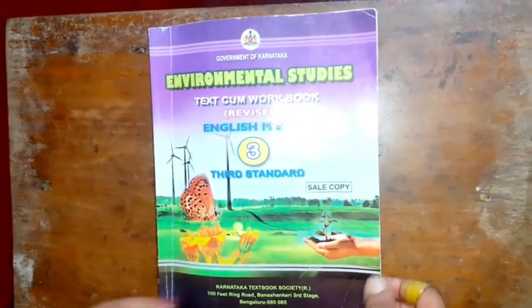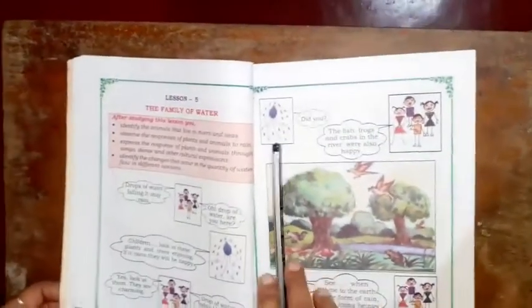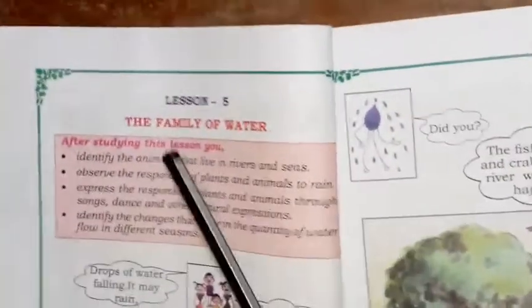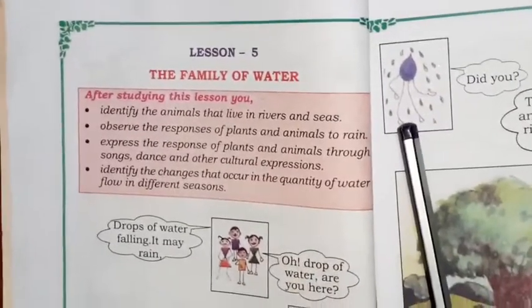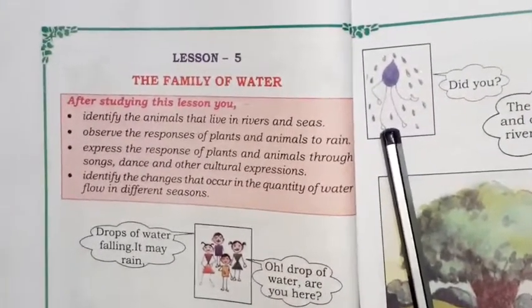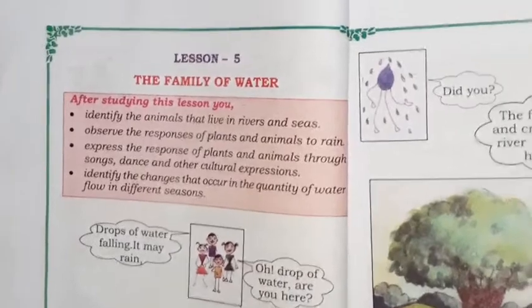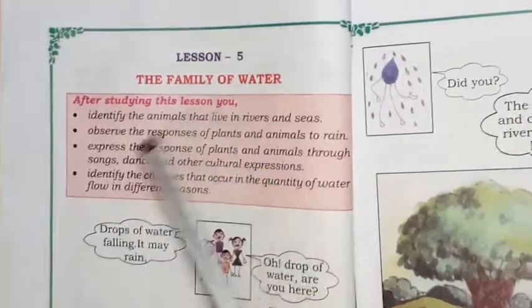Children, now open your EVS textbook. We will do a new lesson today. Lesson 5, the family of water. Children, in the last class we studied the importance of water. Today we are going to study the family of water.